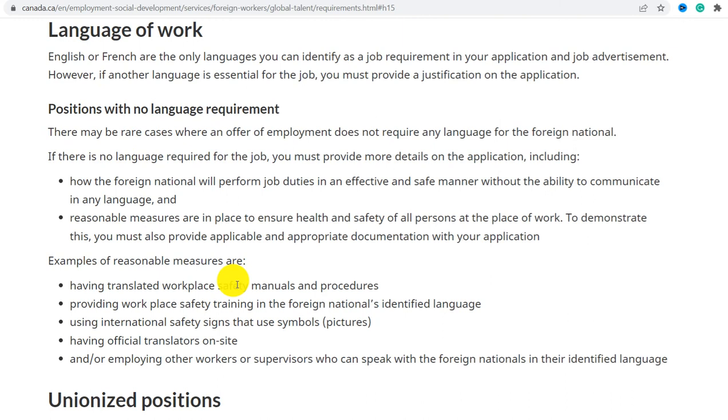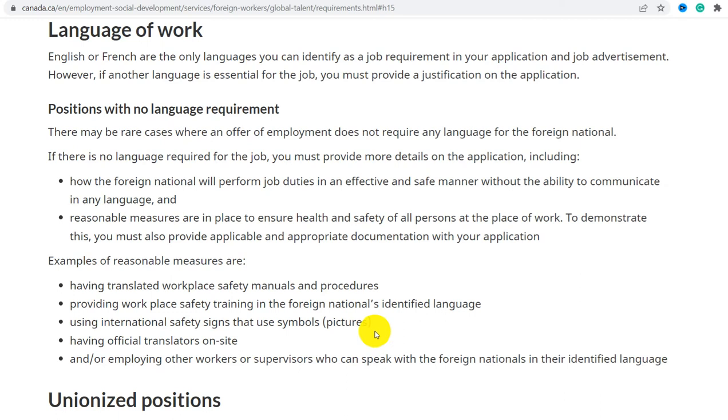Position with no language requirement. There may be rare cases when an offer of employment does not require any language for the foreign national. If there is no language requirement for the job, you must provide more details on the application, including how the foreign national will perform job duties in an effective and safe manner without the ability to communicate in any language, and reasonable measures are in place to ensure health and safety of the person at the place of work. To demonstrate this, you must also provide applicable and appropriate documentation with your application.